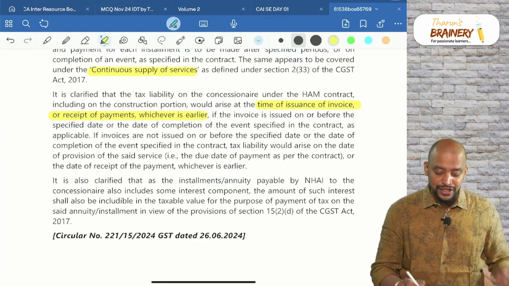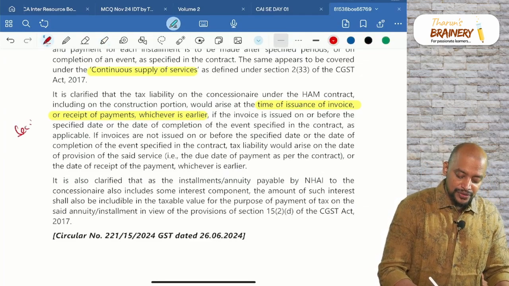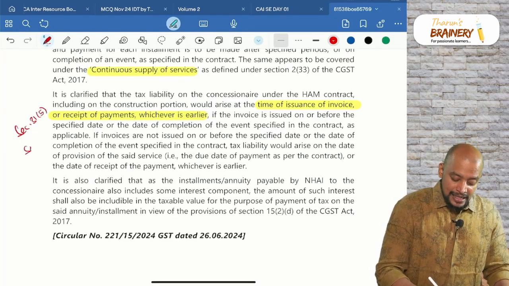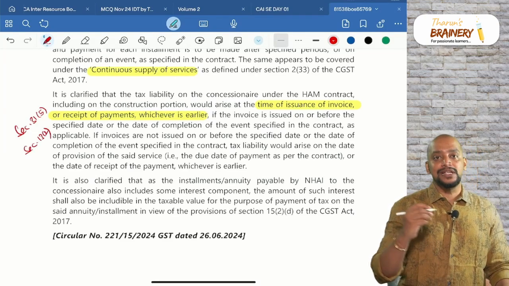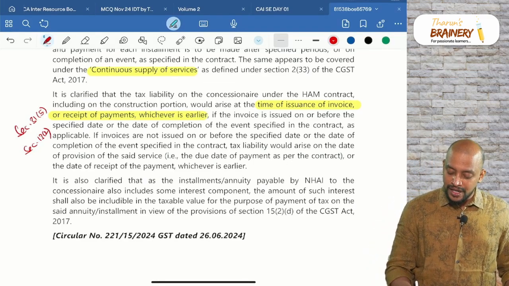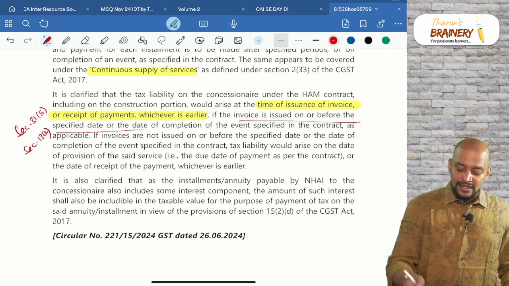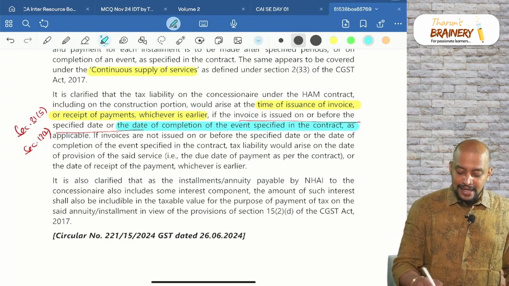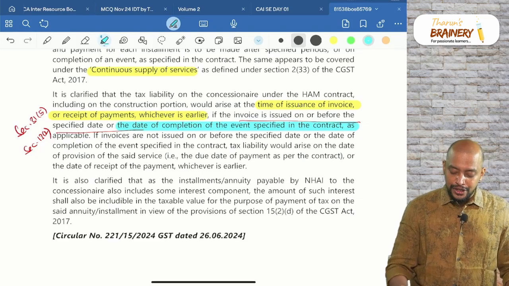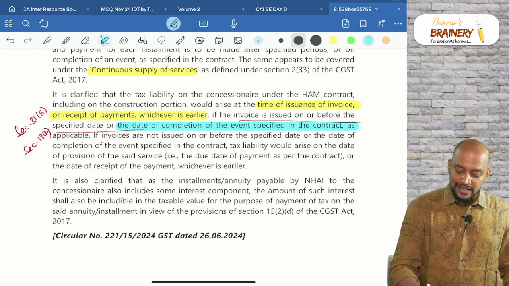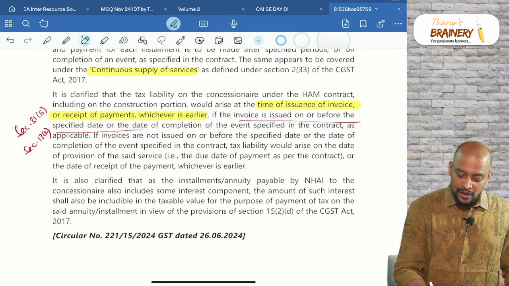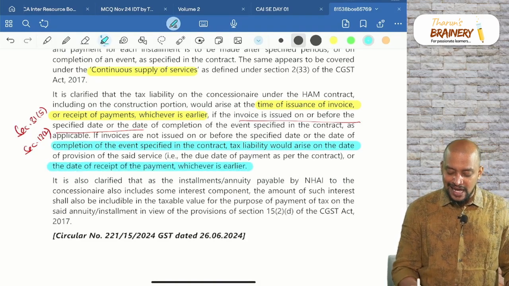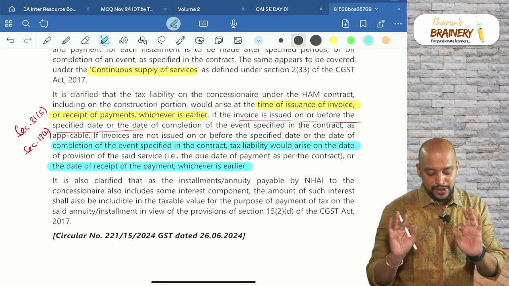If the invoice is issued within the due date, they are referring to section 31 subsection 5 for the due date of invoice, and section 13 subsection 2 for the time of supply provisions. If the invoice is not issued on or before the specified date, then you take the date of completion or date of payment, whichever is earlier. Literally, section 13 subsection 2.